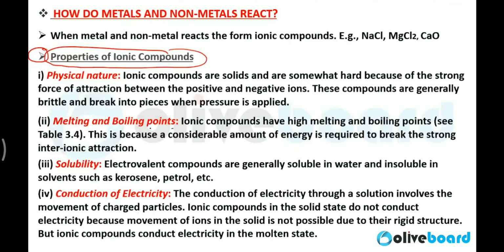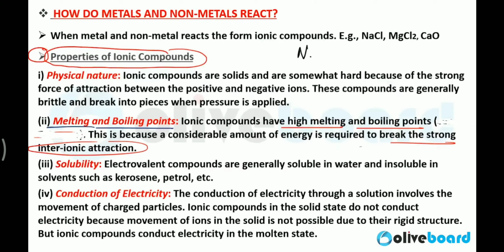And these granules show the property of brittleness. Clear? Another property is melting and boiling point. The melting and boiling points of ionic compounds are very, very high. Ionic compounds have high melting and boiling points because a considerable amount of energy is required to break the strong interionic attraction.